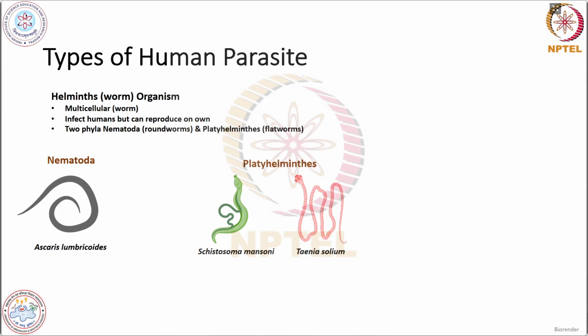Then the second group is helminths or worm organisms. They are multicellular. They infect the humans but can reproduce on their own. They have two phyla. First one is nematodes, which are roundworms. The second one is platyhelminths. These are flatworms. So nematodes are the roundworms, and platyhelminths are the flatworms.